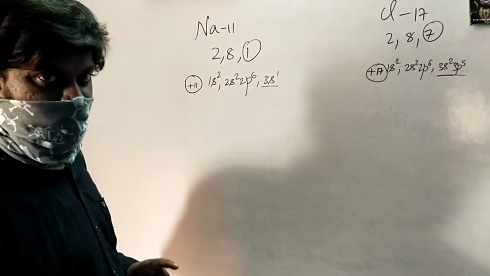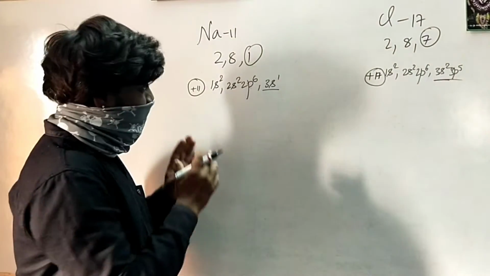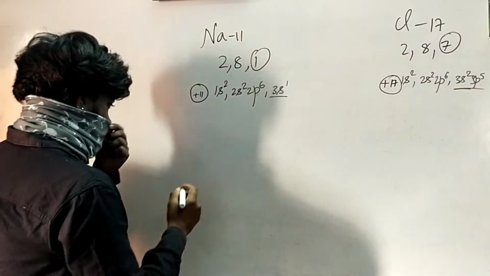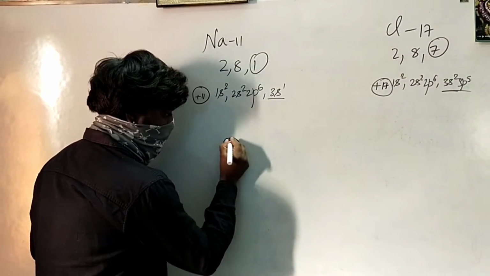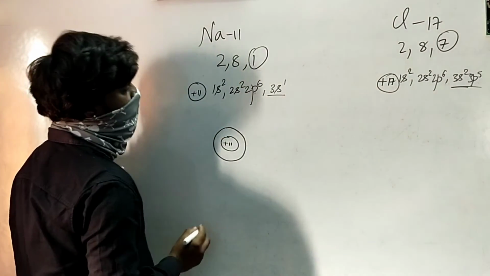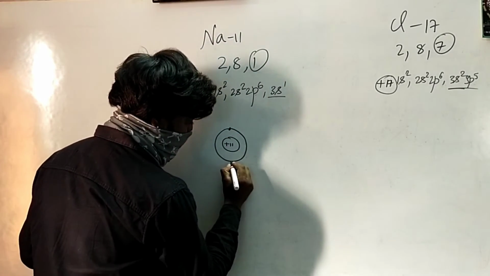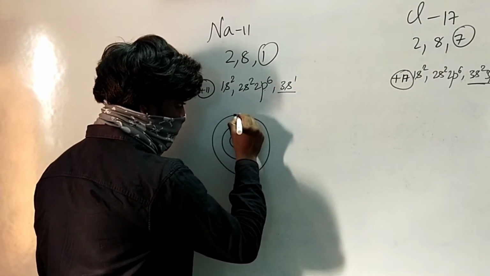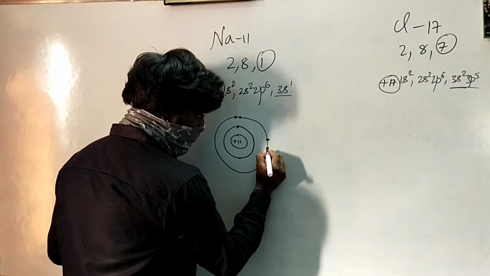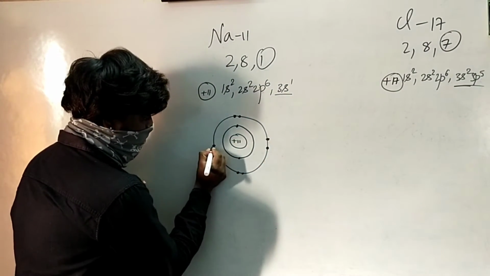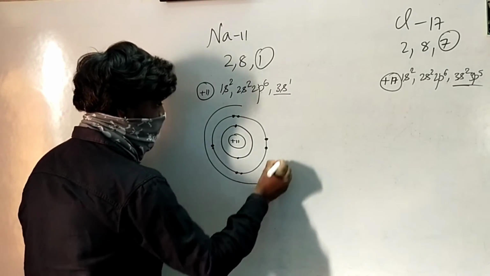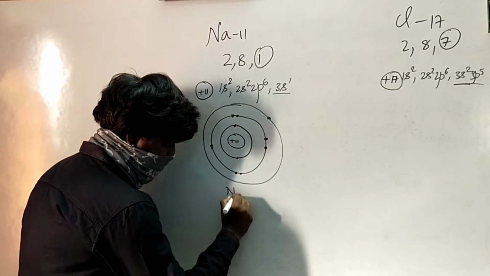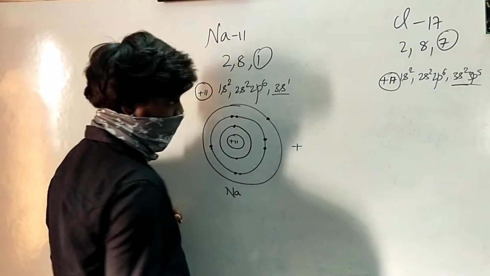Now, if I write the representation of the atom of sodium as well as chlorine, it looks something like this. See, 11 positive charges in the nucleus, and this is the first shell, which is the K shell, and you have only 2 electrons over here. This is the second shell, or L shell, and you have 8 electrons over here. And yes, this is the M shell, and you have only 1 electron over here. This is your sodium.